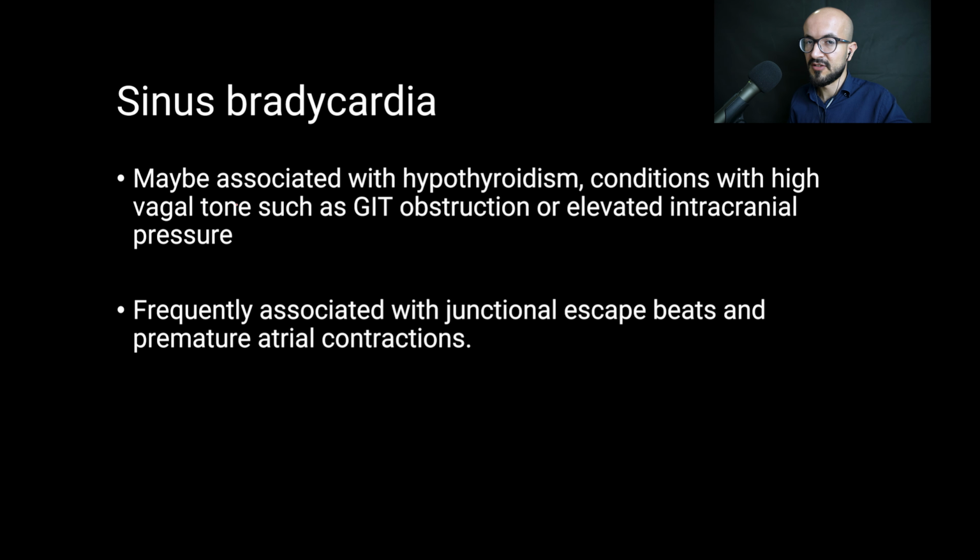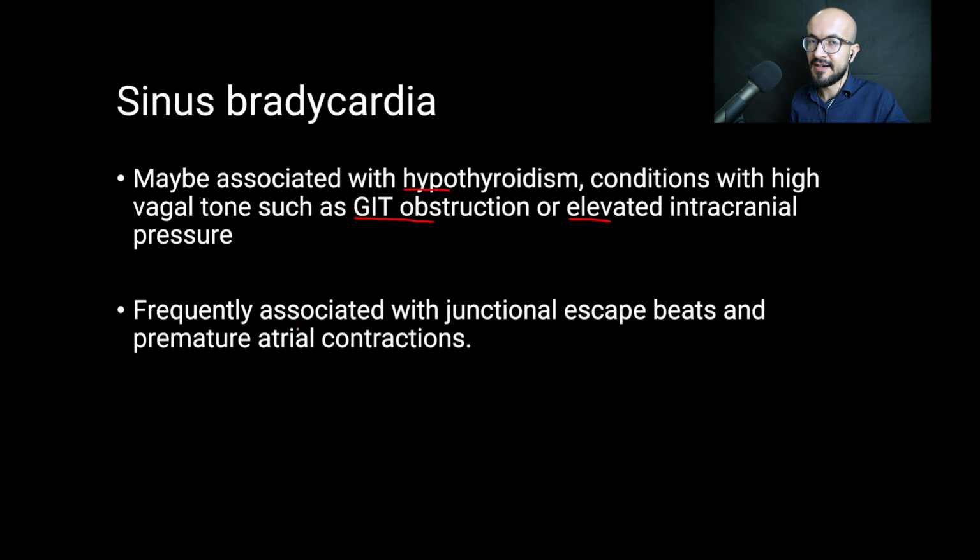Now, in older children, sinus bradycardia mostly occurs in healthy children, and it may be associated with hypothyroidism and conditions with high vagal tone such as gastrointestinal tract obstruction or elevated intracranial pressure.